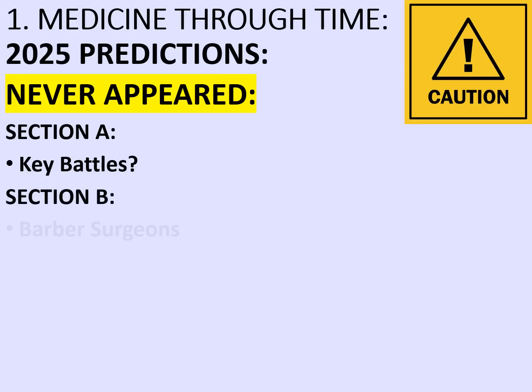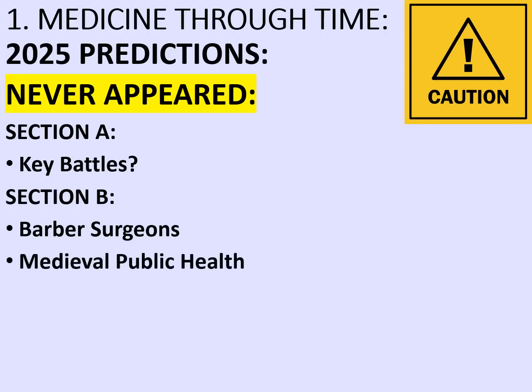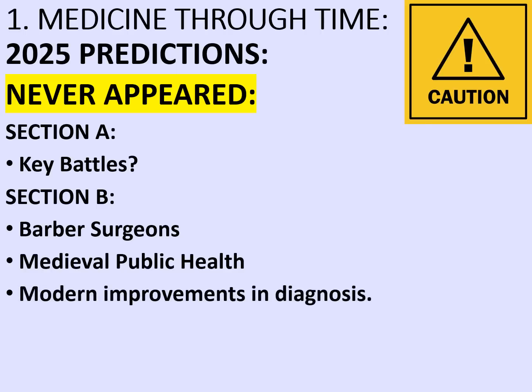Then there's Section B. Surgery in the Middle Ages and medieval public health policy have effectively been cut from the specification to manage the amount of content, but it's still quite useful knowledge for knowing about medieval healers and also the preventions that the medieval people tried, for example during the Black Death. Perhaps a better bet would be modern improvements in diagnosis, the use, for example, of CAT scans and MRI machines to try and predict what people's illnesses are, but also things like DNA. Magic bullets hasn't come up either, so maybe this year we'll have Salvarsan 606 or sulfonamides or those other things that were designed to seek out and kill bacteria.